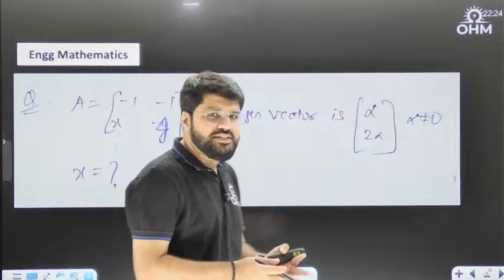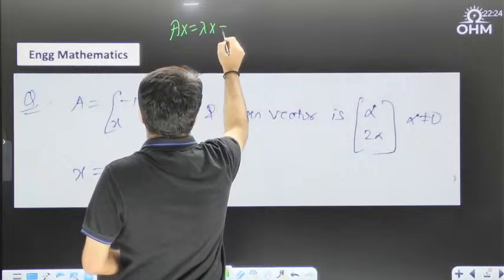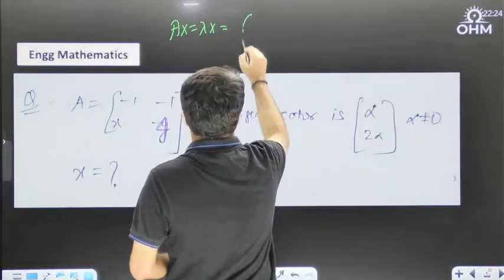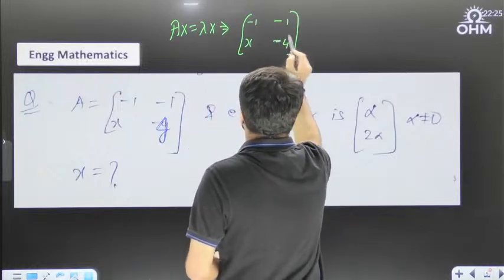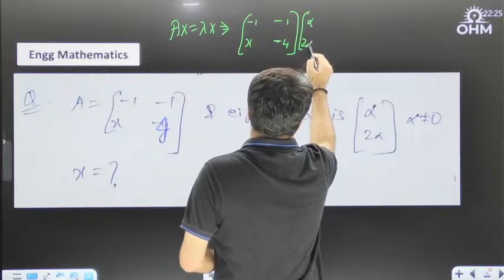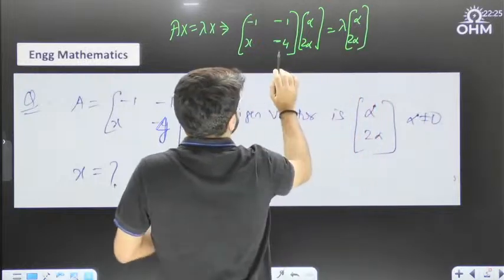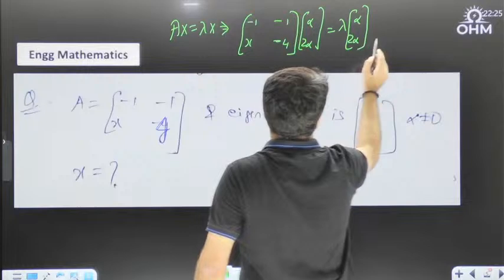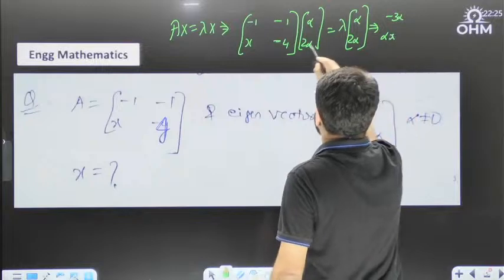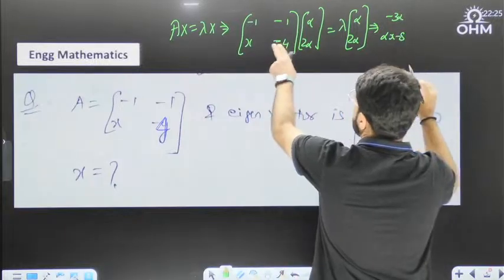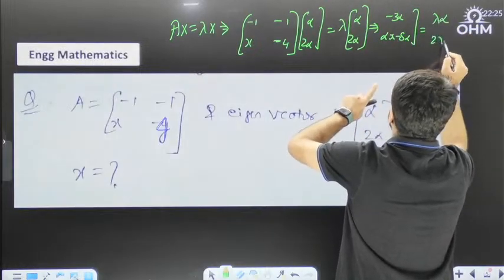If any x is an eigenvector, you should always try Ax equal to lambda x. So I start with Ax equal to lambda x, that means the matrix minus 1, x and minus 4 multiplied by alpha, 2 alpha should be equal to lambda times this eigenvector. When you take the first element, minus alpha minus 2 alpha, the equivalent is minus 3 alpha, and the second element is alpha x minus 8 alpha, 2 into 4, correct, minus 8 alpha. This has to be equal to lambda alpha and 2 lambda alpha.